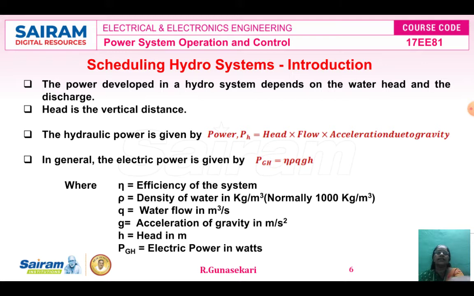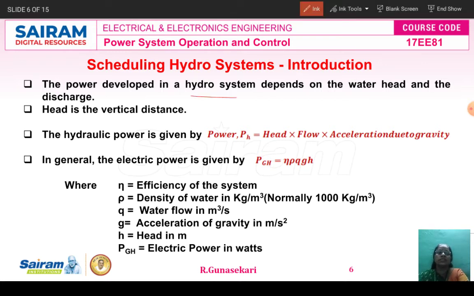In this case, the hydro system depends on water head and discharge, these two parameters only. The water head is nothing but the vertical distance. How do we calculate the hydraulic power for a hydro power plant? The water head is converted into hydraulic power. The hydraulic power is converted into mechanical energy with the help of the water turbine. The turbine is coupled with the generator mechanically. The generator converts mechanical energy into electrical energy. This is the basic concept of the hydro power plant.